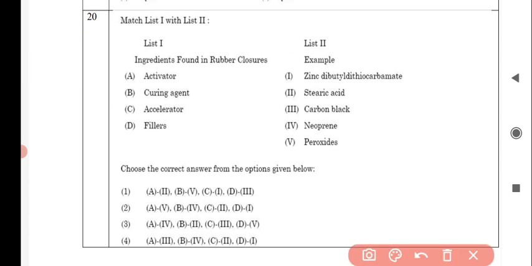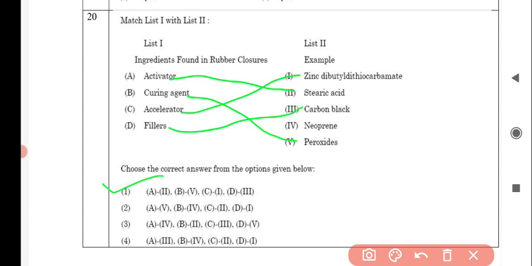Next question is match list 1 with list 2. In list 1, ingredients found in rubber closures are given, and in list 2, examples are given. So for the first option, that is activator, it correctly matches with option number 2, that is stearic acid. For curing agent, it correctly matches with option number 5, that is peroxides. For accelerator, it correctly matches with option number 1, that is zinc dibutyl dithiocarbamate. And for fillers, it correctly matches with option number 3, that is carbon black. So option number 1 is correct for this question.